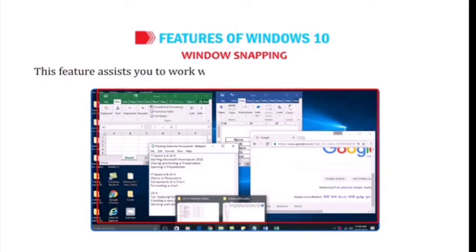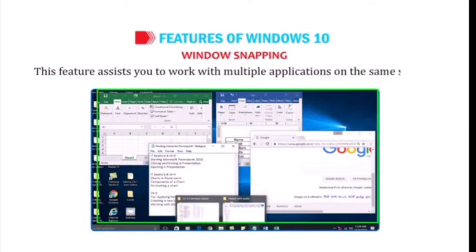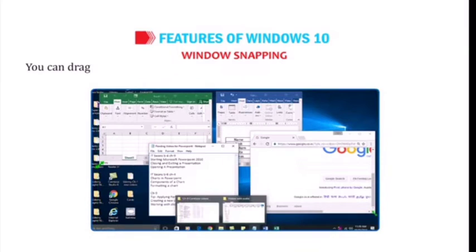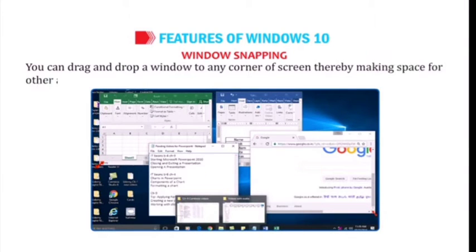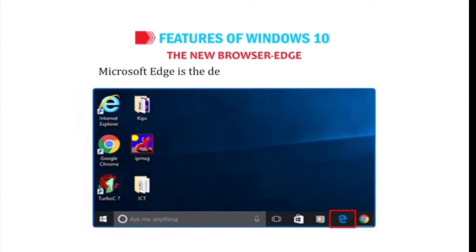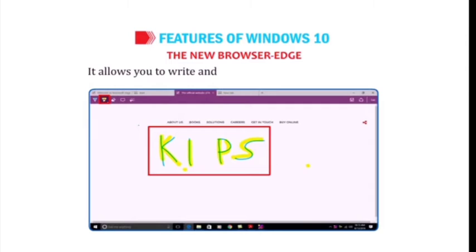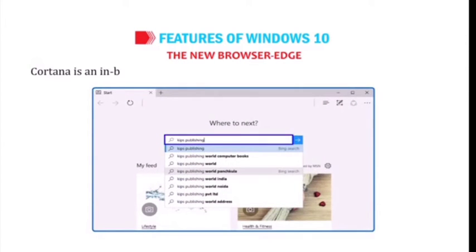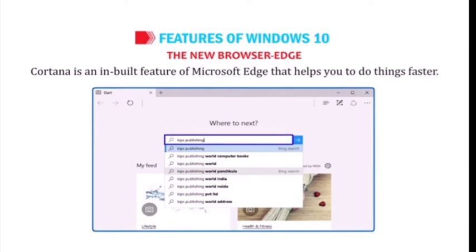Window snapping. This feature assists you to work with multiple applications on the same screen. You can drag and drop a window to any corner of the screen, thereby making space for other apps to be opened simultaneously. The new browser, Edge. Microsoft Edge is the default browser of Windows 10. It allows you to write and highlight directly on the web pages. Cortana is an inbuilt feature of Microsoft Edge and helps you do things faster.